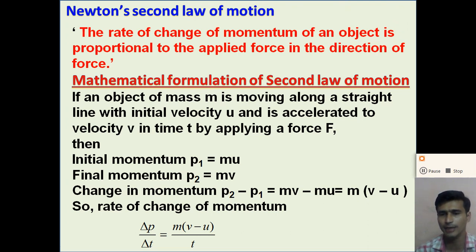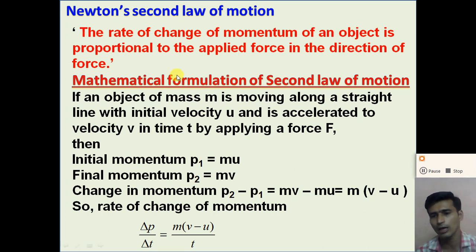This statement is called Newton's second law of motion. So dear student, understand what Newton's second law of motion is. The rate of change of momentum is directly proportional to the applied force on the object, right. So force is directly proportional to the rate of change of momentum, right.